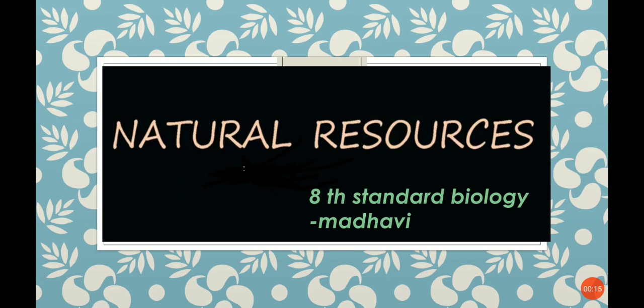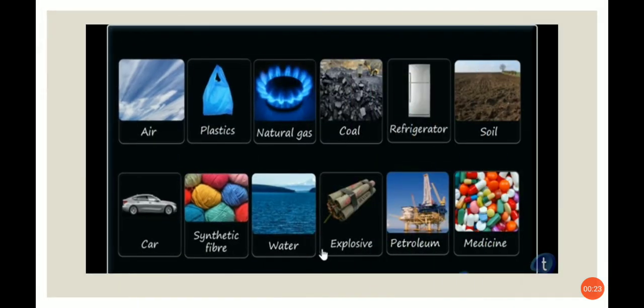So today's lesson is natural resources. This is 8th standard biology. Let's get into it. Here you can see some of the resources which we can obtain in nature: air, plastics, natural gas, coal, refrigerator, soil. These are all the resources which we can attain in this universe.